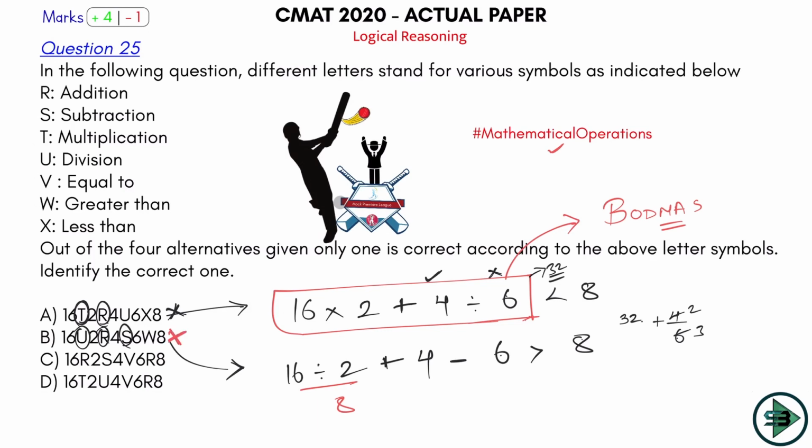Let's try option number C. So what is being given is 16 R. R is addition, so let's put plus 2. Then S is equal to what? Subtraction, then 4. Then V means equal to, so I'm putting it here, then 6. Then R and then 8. R is equal to addition, 6 plus 8. 6 plus 8 is equal to 14. So let's do this: 16 plus 2, 18 minus 4, 14. Correct. So this option number C is turning out to be true. As I said, this is clearly a ball on which you should hit a big 6.